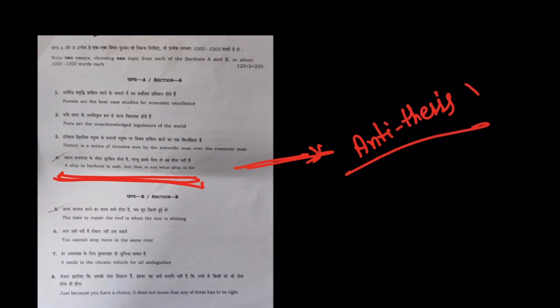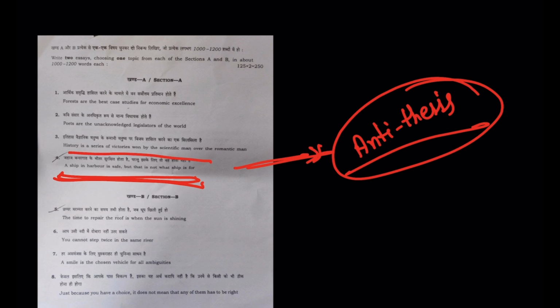If you are choosing this topic, for example, as in this particular copy, then you must think of an antithesis first, or a parallel dimension if there is no antithesis. Antithesis is basically just the opposite of what the subject says. So the subject says here, if you pick this one, the ship in harbor is safe, but that is not what ship is for.